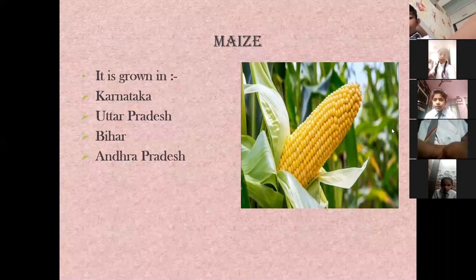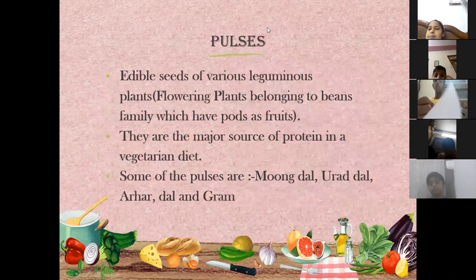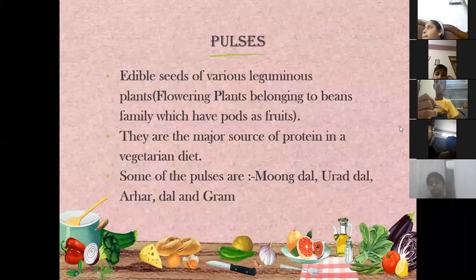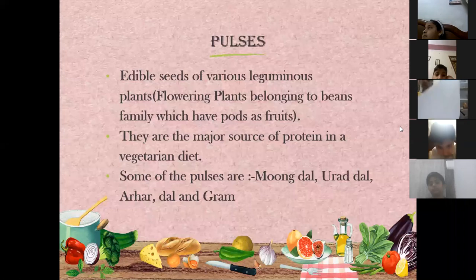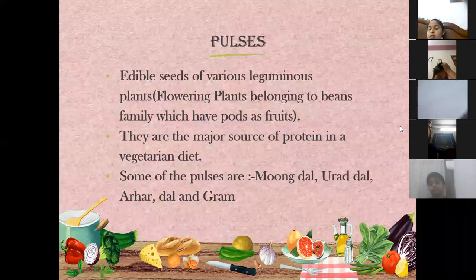Okay. Now children, now let us go to the next topic, that is pulses. Okay. Now children, what are pulses? These are the edible seeds of various leguminous plants, flowering plants belonging to the beans family, which have pods as fruits. Now, first of all, let us divide this definition into small parts. What is the first part? It is written edible seeds. What is edible? Edible means eatable. Okay, any seed that we can eat is called edible.